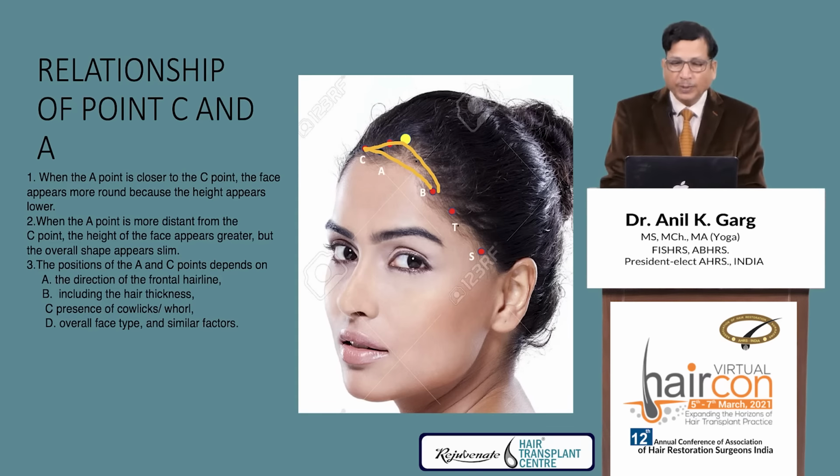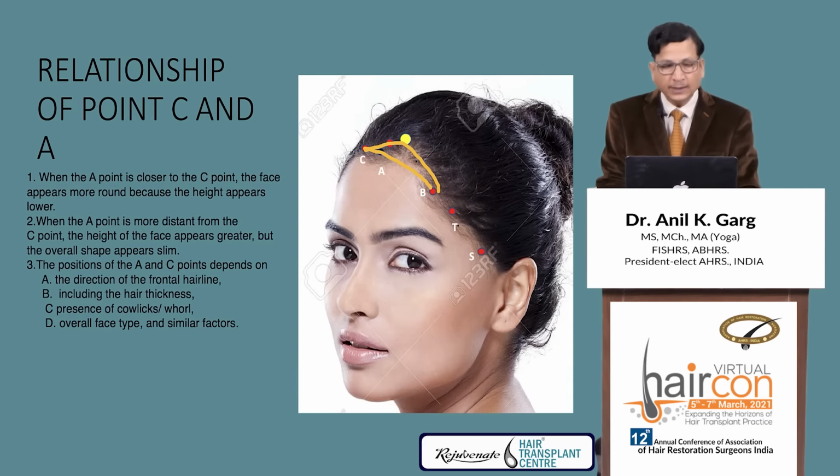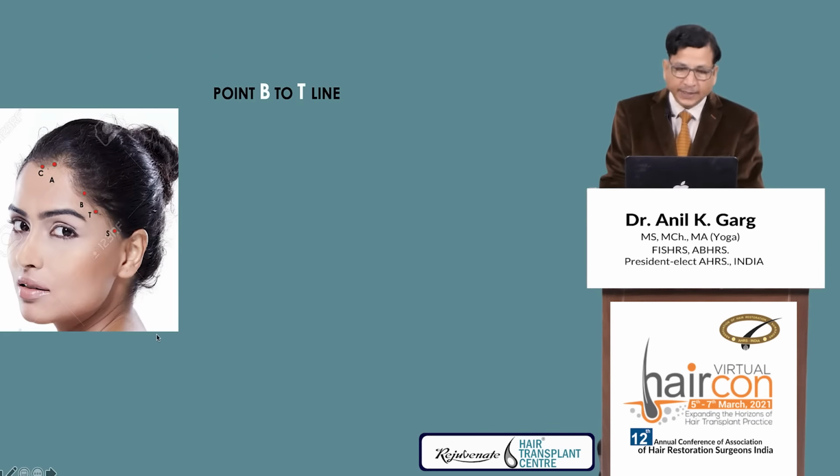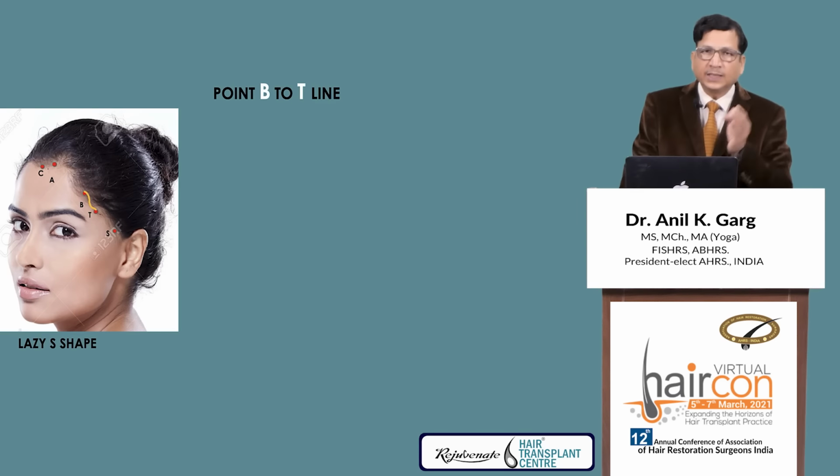The relation of point A and B depends upon the direction of the frontal hairline, including the hair thickness, presence of cowlick or whorl, and overall face type and other similar factors. Now the point B and T. B and T can be joined in a three-way.